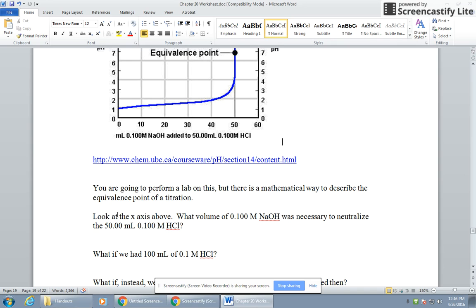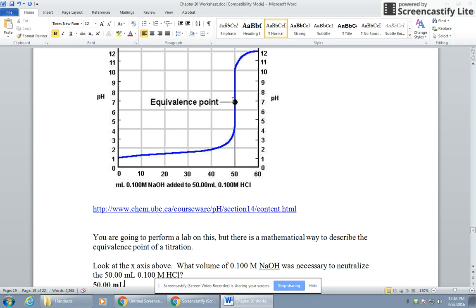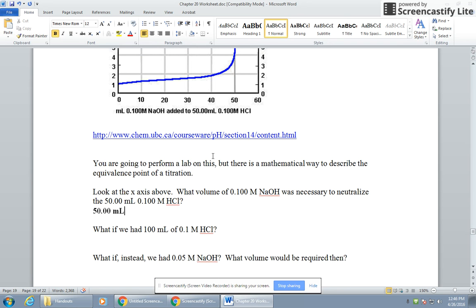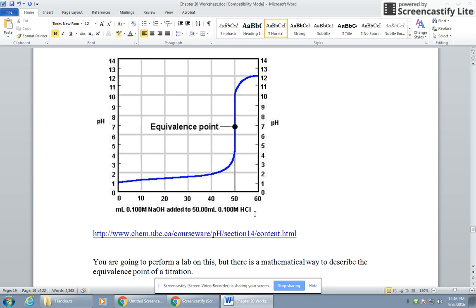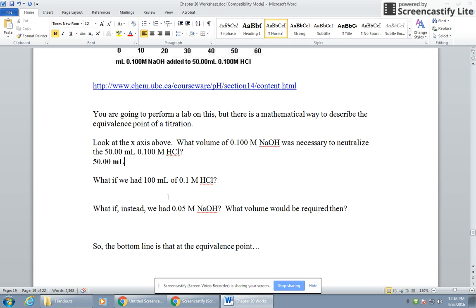So look at the x-axis above. What volume of 0.1 molar NaOH was necessary to neutralize 50 milliliters of 0.1 molar HCl? The answer is 50.00 milliliters. You can tell because it is that steepest point right here. What if instead we had 100 milliliters of 0.1 molar HCl? So instead of 50, we had 100. How many milliliters of NaOH do you think it would have taken to neutralize 100 milliliters of 0.1 molar HCl? Fill that in right there.